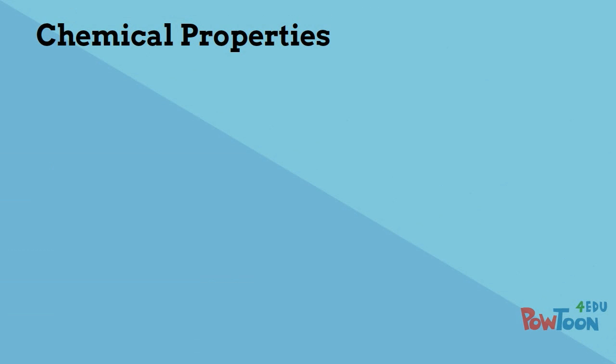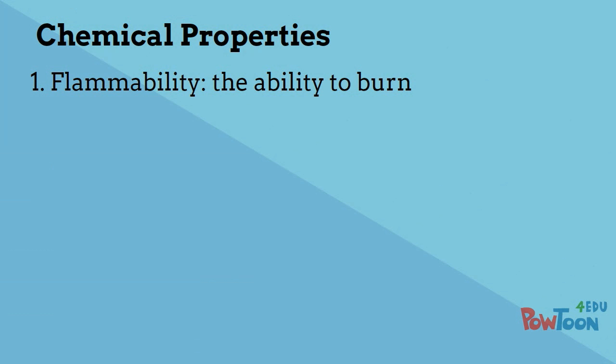Just like there were physical properties that were important in physical changes, there are also chemical properties. These properties are important when considering how a substance will react chemically. 5 common chemical properties are: 1. Flammability, or the ability to burn. Gasoline has a high flammability.